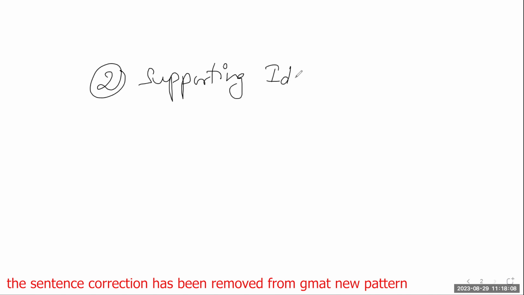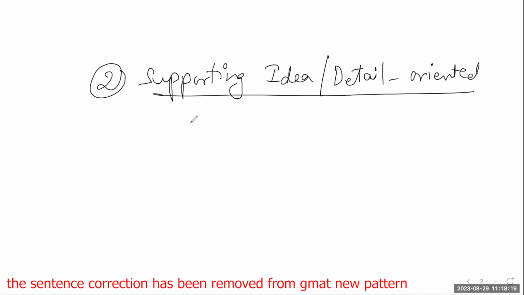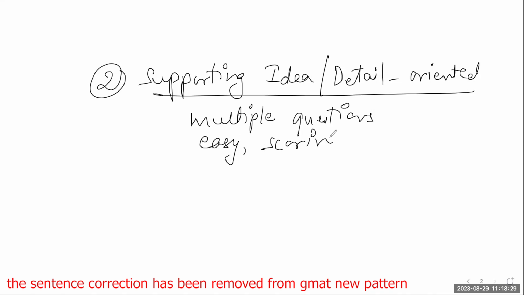So you will see multiple questions on supporting idea or detail oriented questions. Some books will call it detail oriented questions. Good news is that you will get multiple questions of this kind. They are very easy. They are scoring. Why are they easy and scoring?